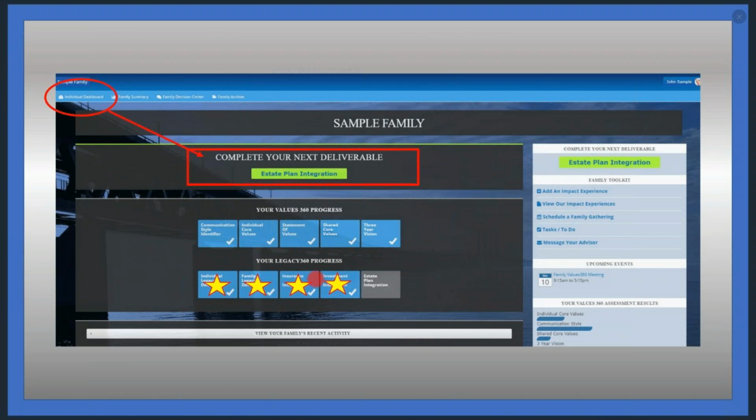Below, in your Legacy 360 progress, you'll see 4 of the 5 deliverables have been completed, most recently investment integration, impact investing. Here we are now in estate plan integration, the last deliverable of the Legacy 360 project. So we're going to click on estate plan integration under complete your next deliverable.